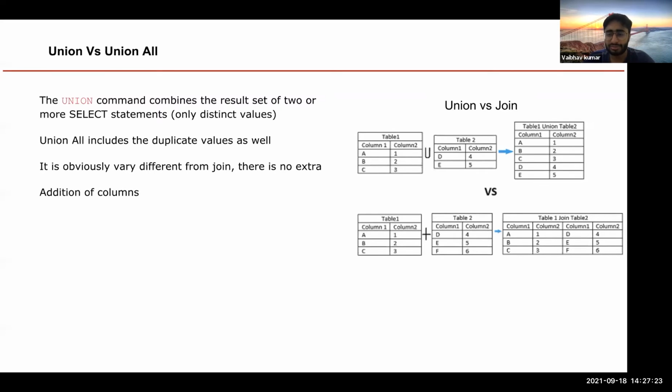But when you see it from a joins perspective, I basically got the whole set of columns here, right? Column one, column two, column one, column two from table one and table two, right?